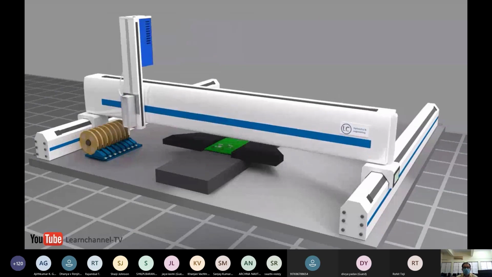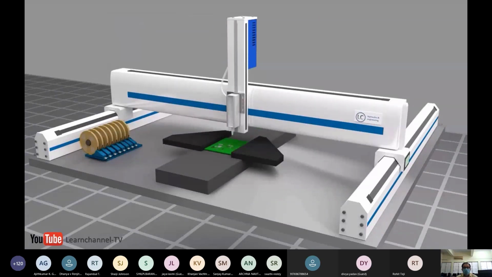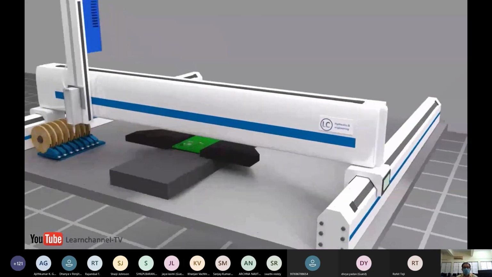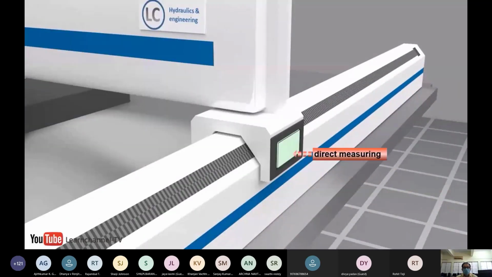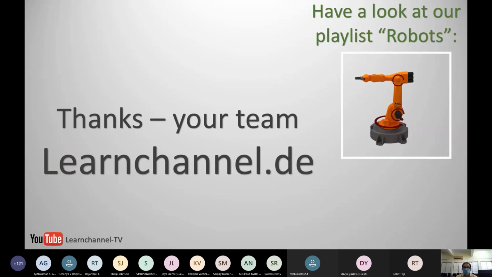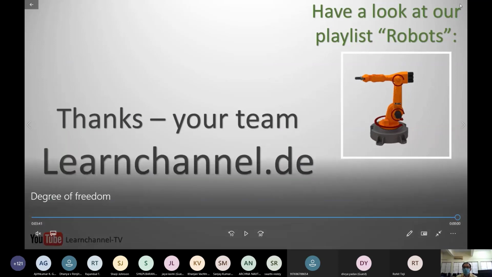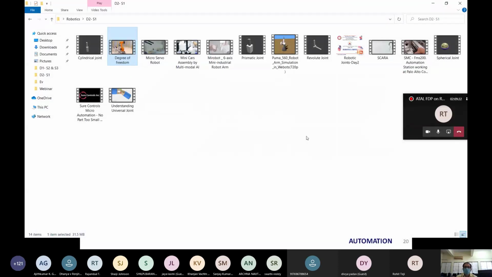Picking with a linear robot, or we can say the Cartesian robot. They are attached with a direct measuring system, so that it can measure and know how much it has to move to complete the task. So we have seen the SCARA and linear robot. Now we will see the Puma robot.